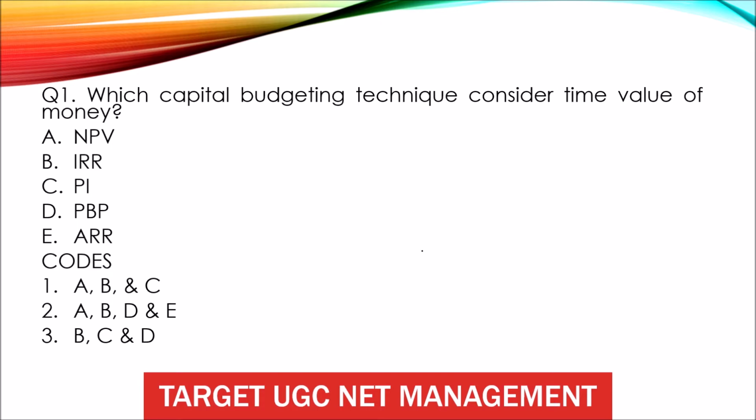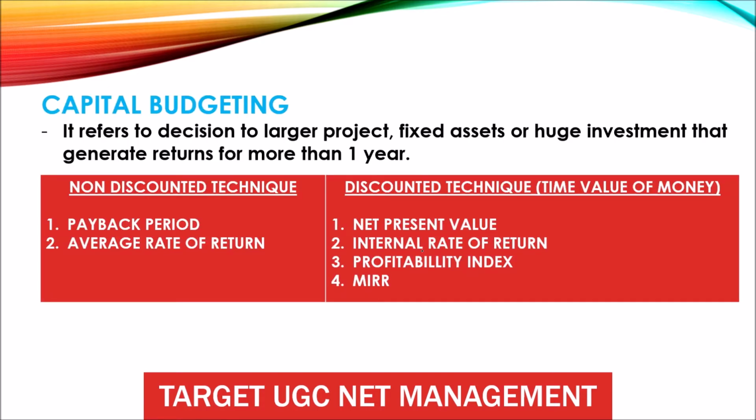So let's study what is capital budgeting. Capital budgeting refers to decisions on larger projects, fixed assets, or huge investments that generate returns for more than 1 year. So there are two techniques: the non-discounting technique, which considers payback period and average rate of return, and the discounting technique that considers time value of money. It includes NPV, net present value, internal rate of return, profitability index, and MIRR.